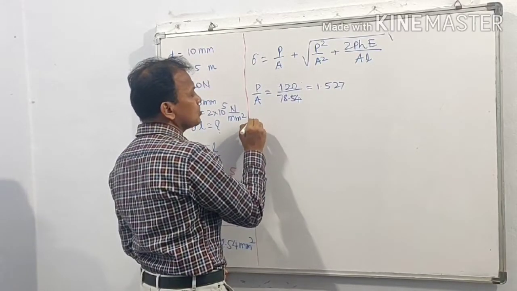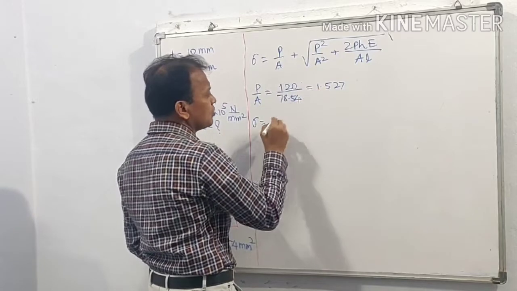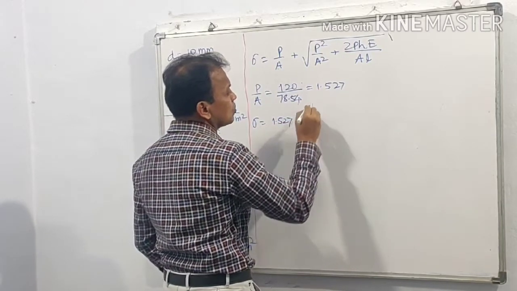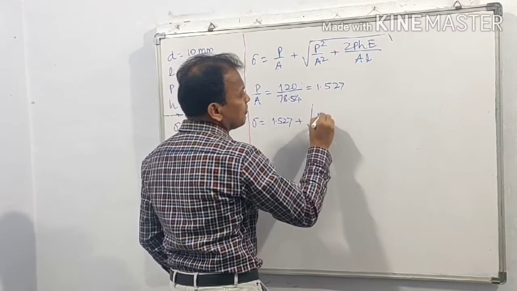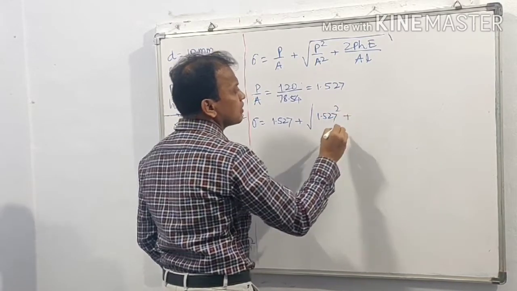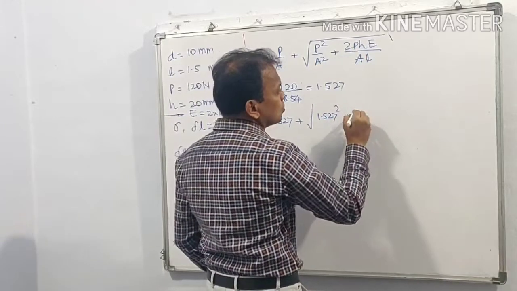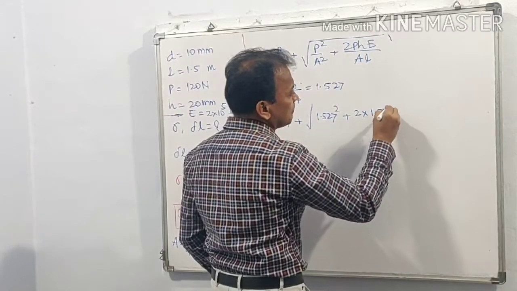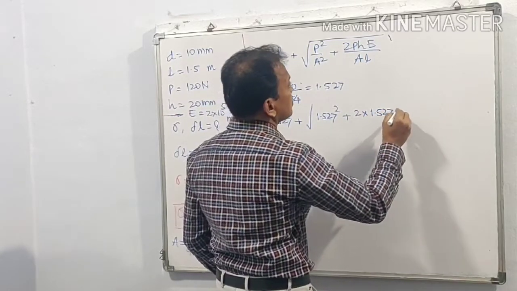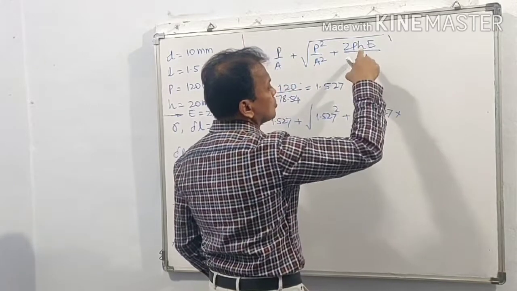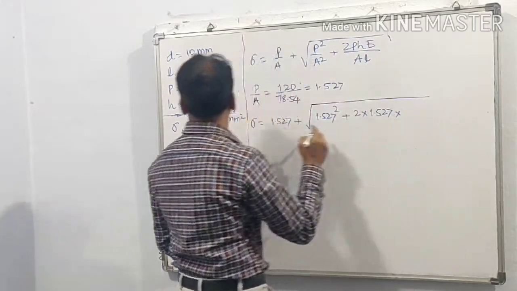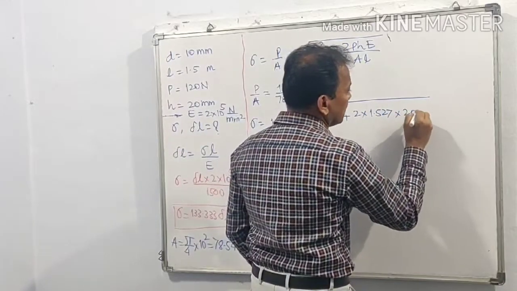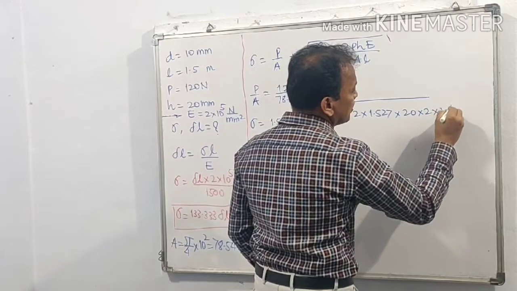So let us put values. Sigma is equal to P upon A, which is 1.527, plus under root 1.527 square plus 2 into P upon A, that is 1.527, into H. H is equal to 20 and E is equal to 2 into 10 raised to 5, so 20 into 2 into 10 raised to 5.